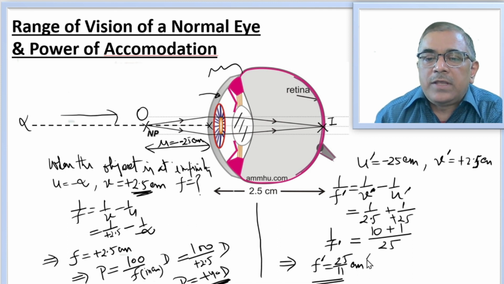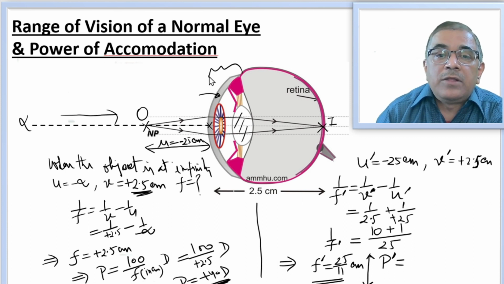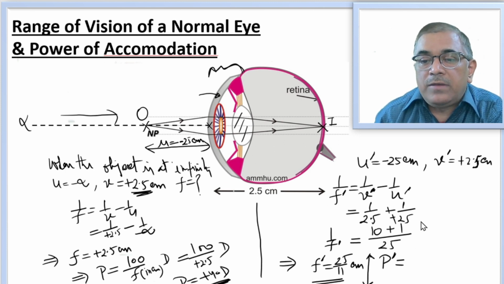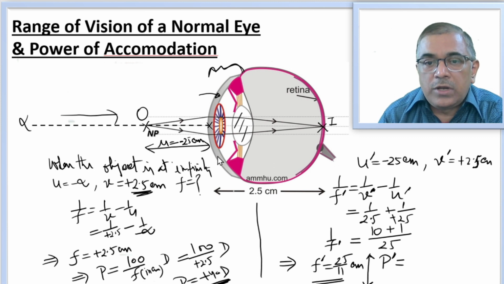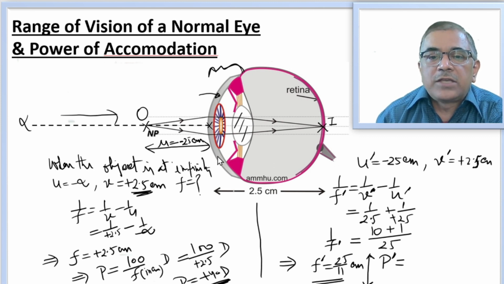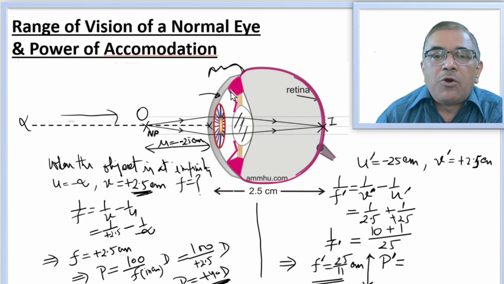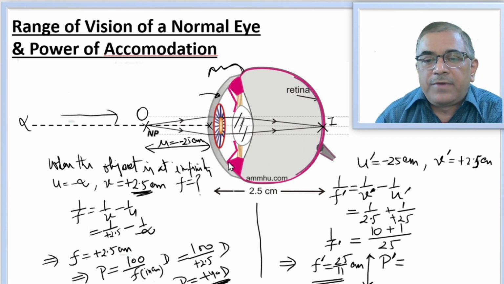Next part is the new power of accommodation, the new power of the eye lens system. The new power of the eye lens system will be, because you see the total effect of refraction is not only due to the eye lens but also the cornea. Cornea, in fact, plays the major role when refraction comes.